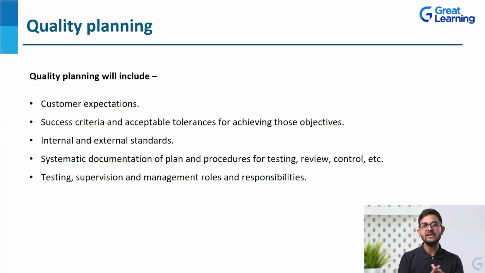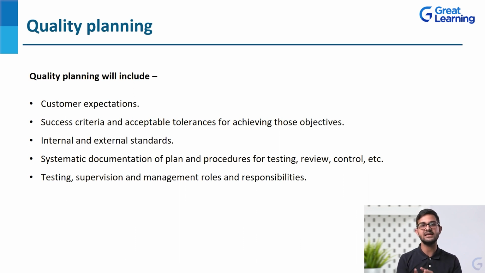So first of all, let's take quality planning. What is the input when we are talking about quality planning, and what eventually will be the output from this particular process, from this particular stage? So quality planning will include customer expectations. That is one thing. Quality starts with customers and quality ends with customers. That is always there. We have to make sure that we are meeting the customer's expectations, the stakeholders' expectations.